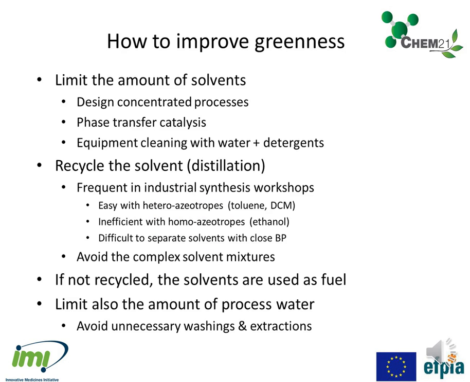How do process chemists and engineers improve the process greenness? First of all, by limiting the amount of solvents, by designing concentrated processes, using phase transfer catalysis when possible, and, in the plants, cleaning the equipment with water and detergent. By recycling the solvent by distillation, which is very frequent in industrial workshops.